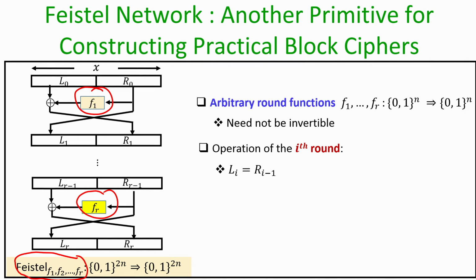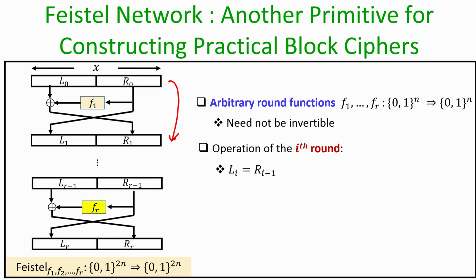And just to recall how exactly the Feistel network operates. If I consider the ith round, say for instance the first round, the way I go from L0 R0 to L1 R1 is as follows.